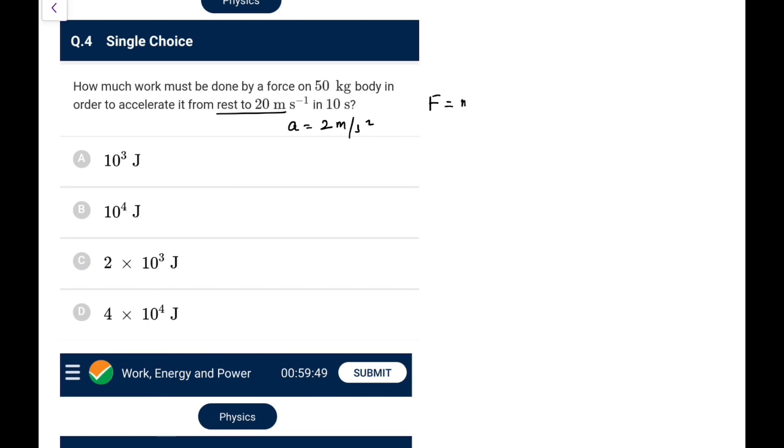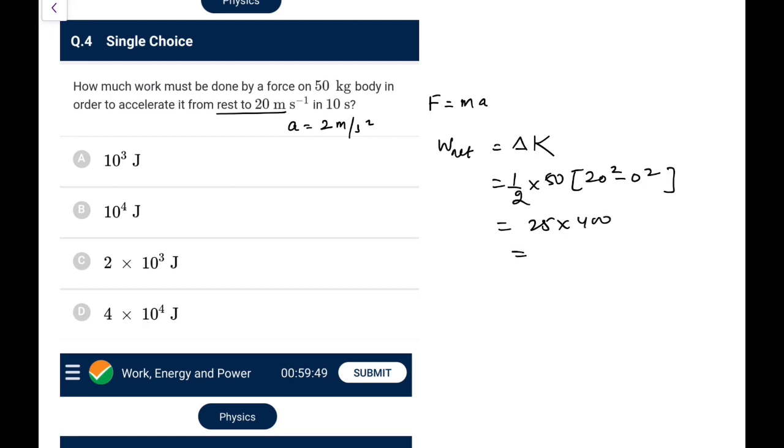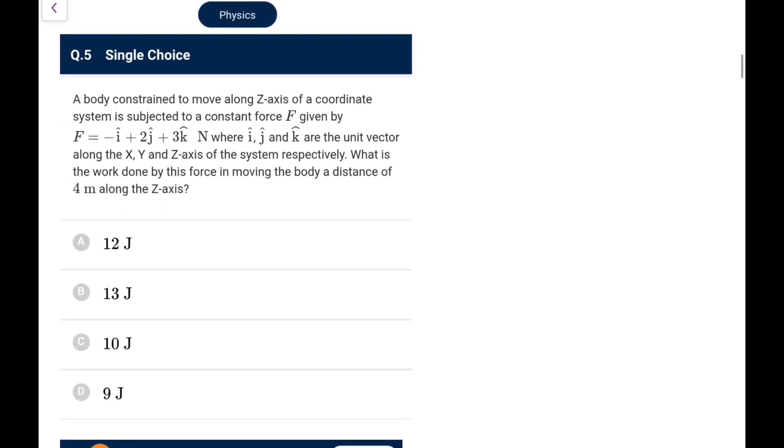So F is equal to ma, and you don't need to calculate even force. You can directly do it from the work energy theorem, which says W net is equal to delta K. So delta K is half into 50, final speed 20 square minus 0 square. So that is 25 into 20 square, that is 400, so that is 10,000 joules, so it is 10 to the power 4 joules. Go for option B. You can also go by force into displacement, but the best method is to go by change in kinetic energy.